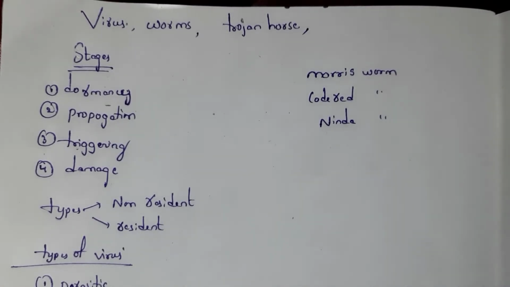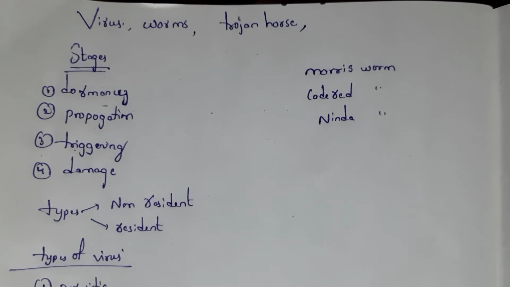In this video, I am going to explain what is virus and what are the stages of virus and what are the types of virus. And also I am going to explain what are worms and types of worms, and also I am going to explain what is Trojan horse.